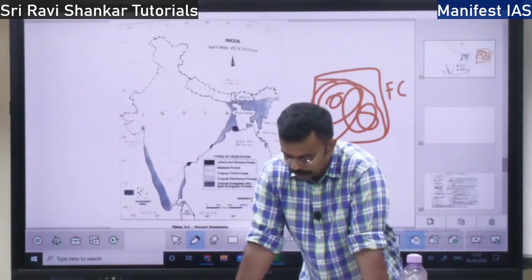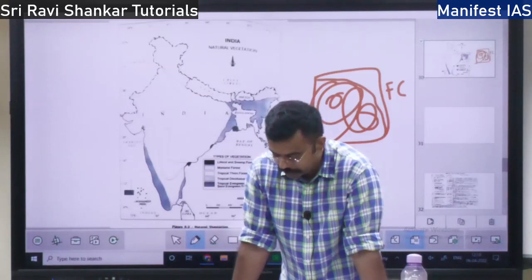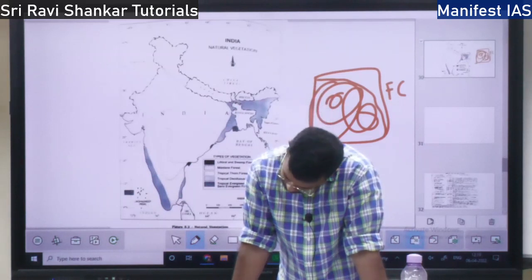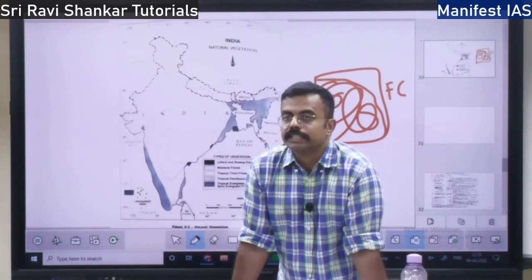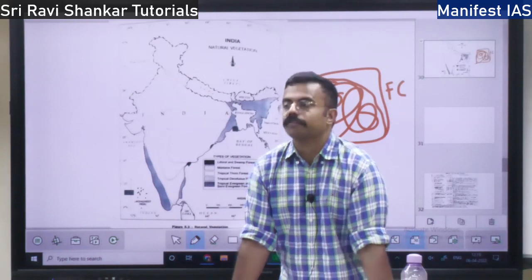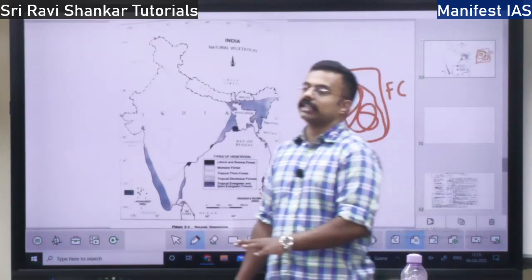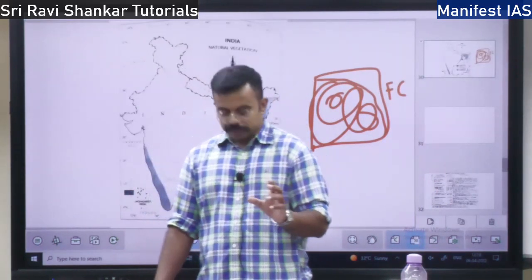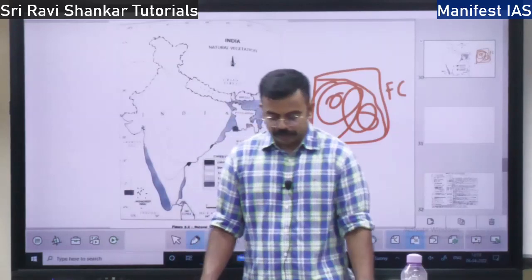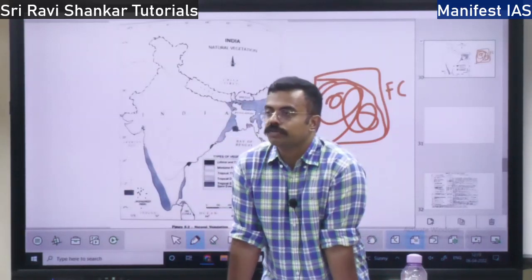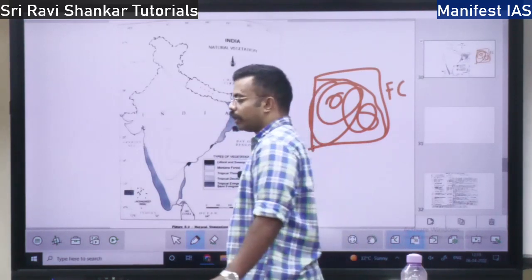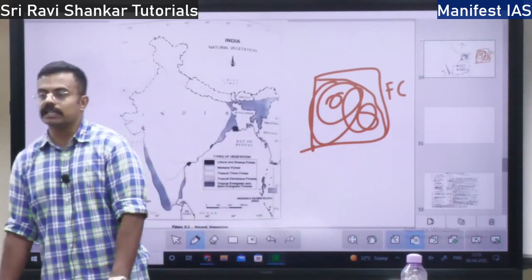Then they say that the productivity of forest should be increased. Instead of cutting wood, we have to find other products that have the same utility as wood. That is, wood has to be substituted. To achieve all this, there should be a people's movement, a mass movement. The forest policy also highlights the role of tribals in the conservation of forest.